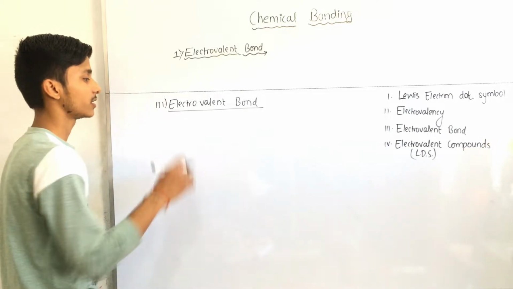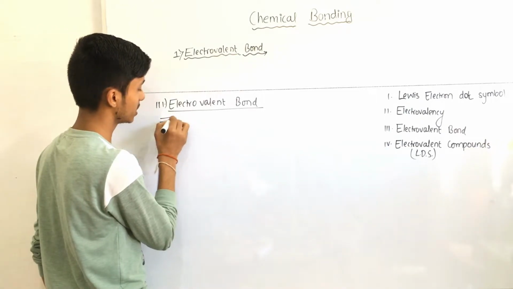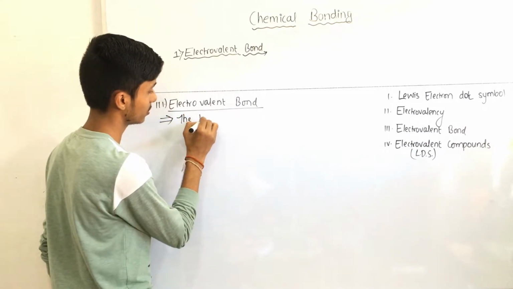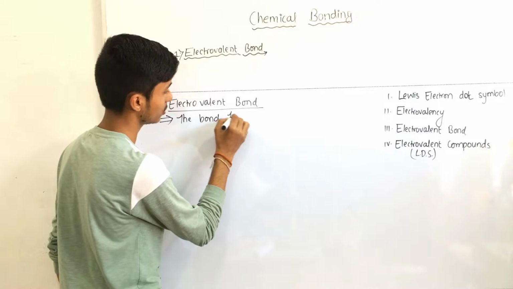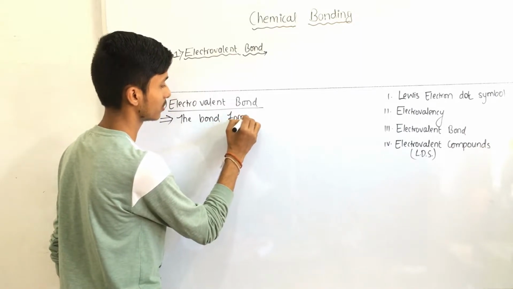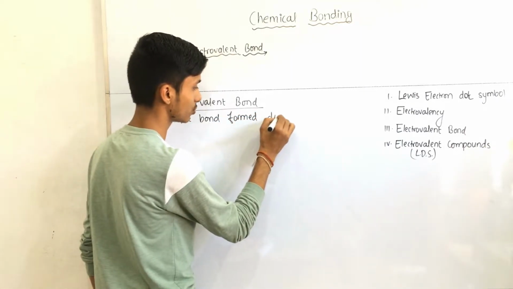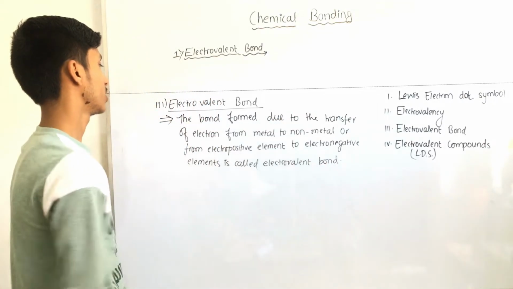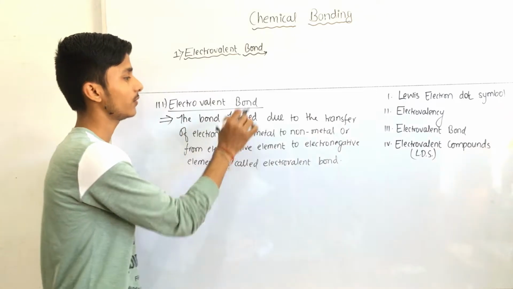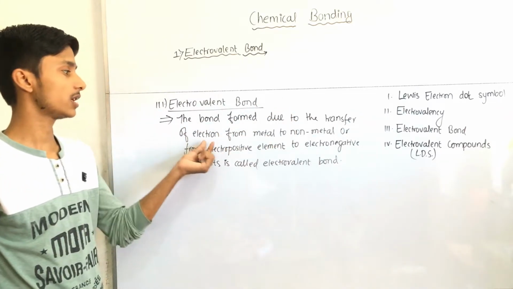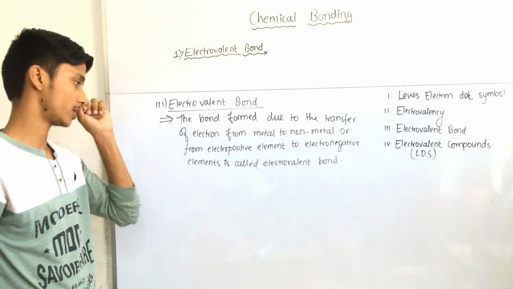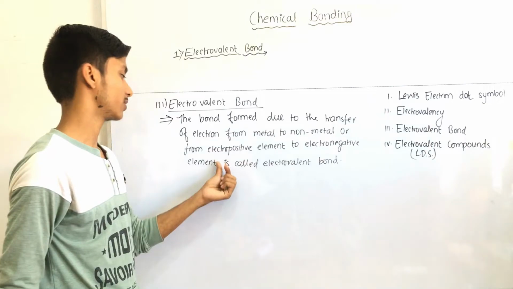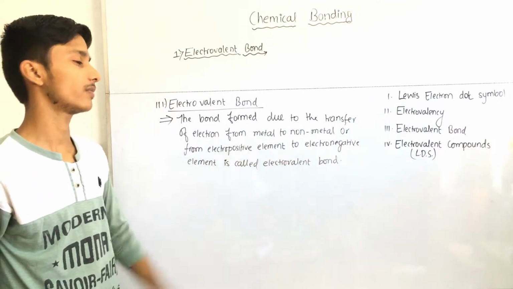So here we write the definition: the bond formed due to the transfer of electron from metal to non-metal, or from electropositive element to electronegative element, is called electrovalent bond.